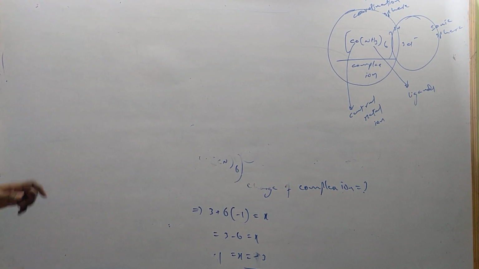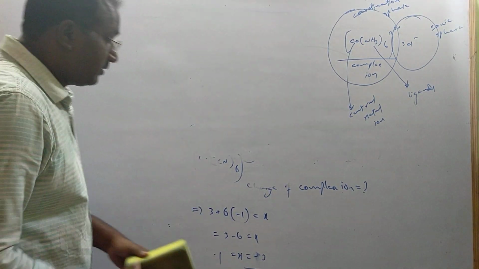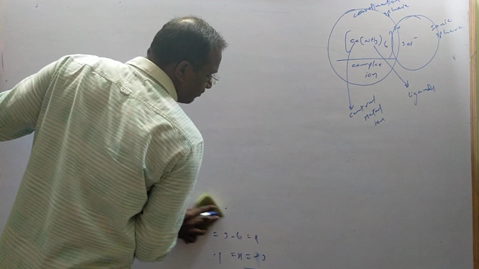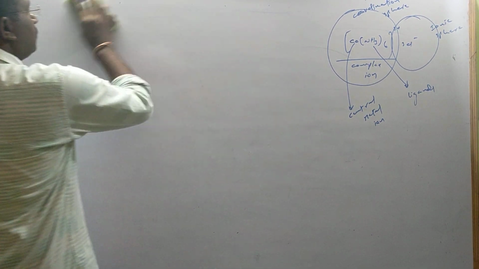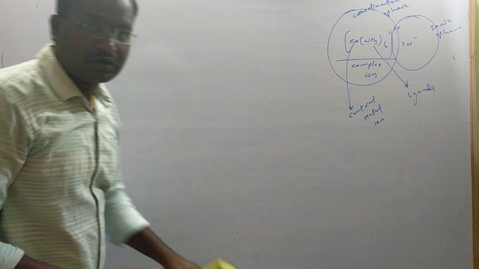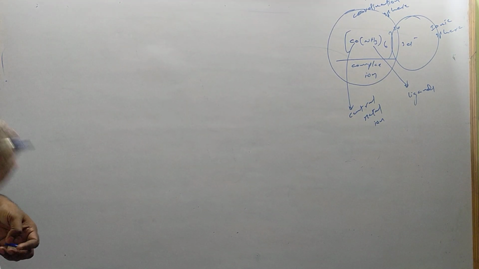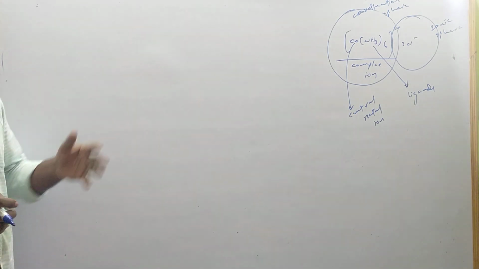Actually, it has not been started. It is an introduction about coordination compounds. Further, we have not entered. Actually, the core thing is there. To understand the main thing, first you should know the concepts of coordination compounds: how to calculate oxidation state, what is the charge, what is the coordination sphere, what is the coordination number, what is the ionization sphere. All these things you have to know.